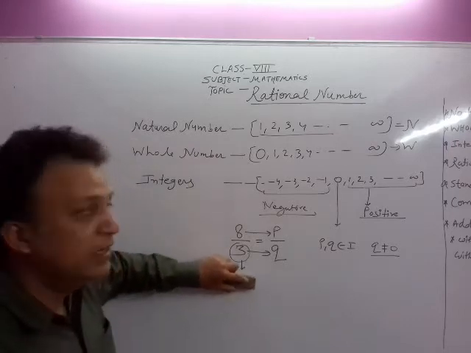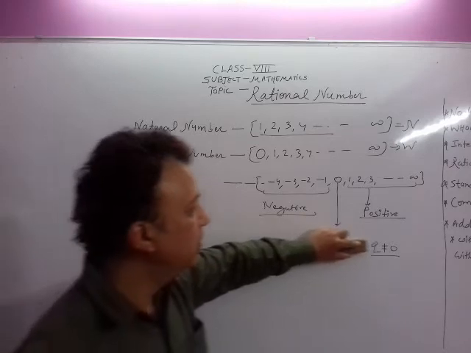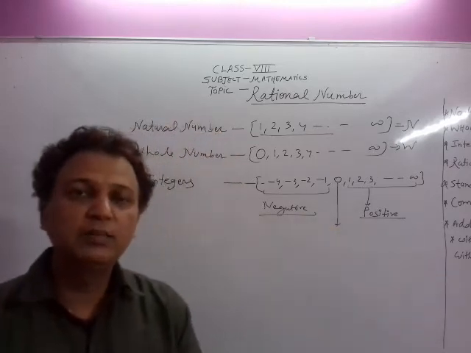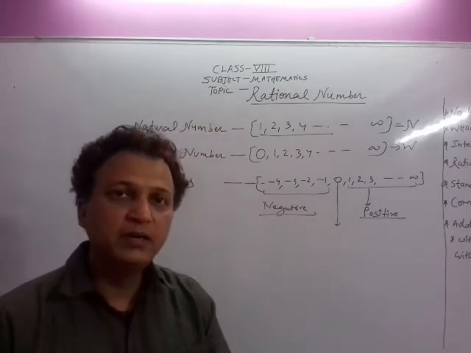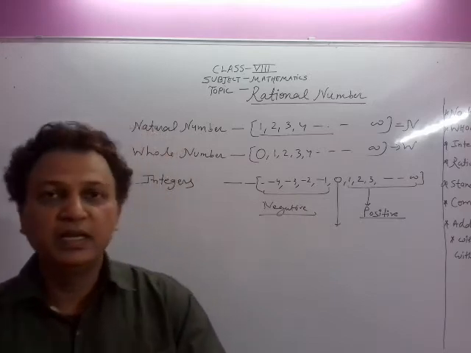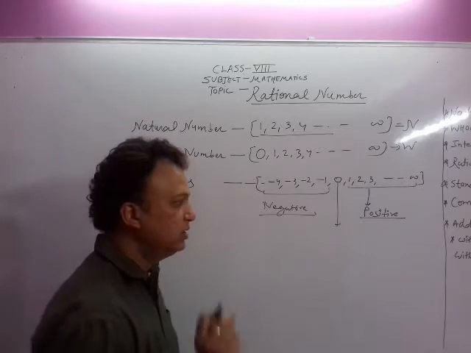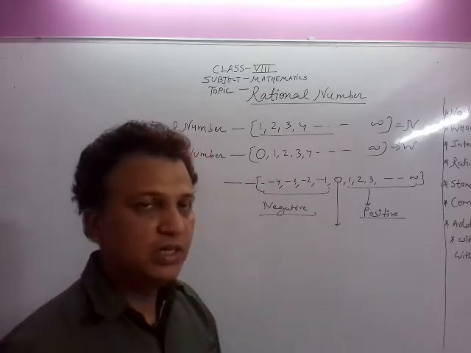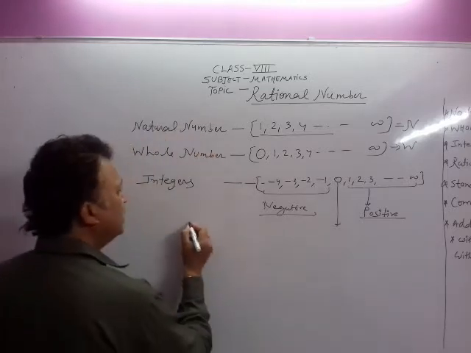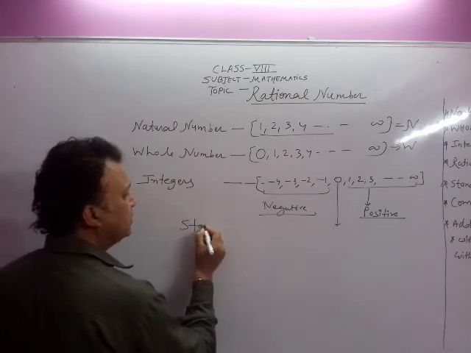So once again I am telling you the definition of rational number. You should remember this definition. A rational number can be written in the form of P upon Q, where P and Q are integers and Q is not equal to 0. Remember this definition.